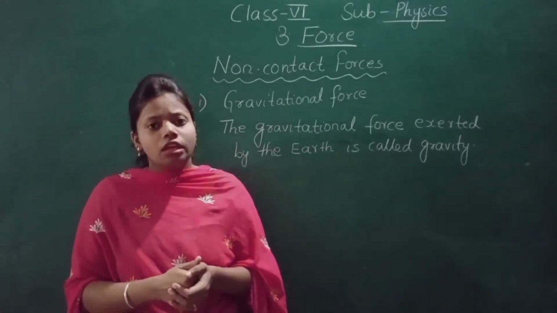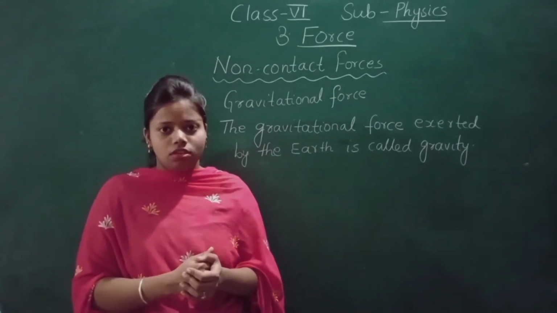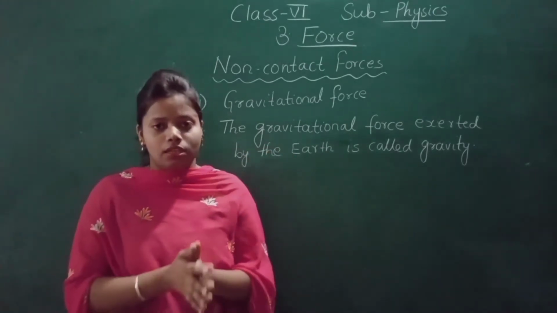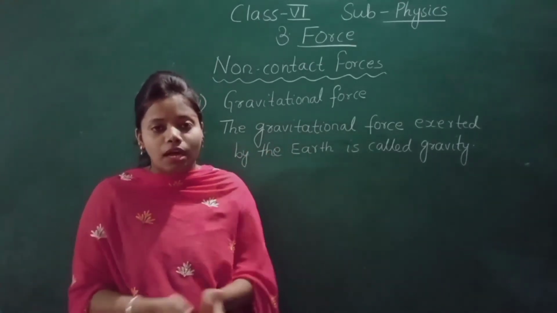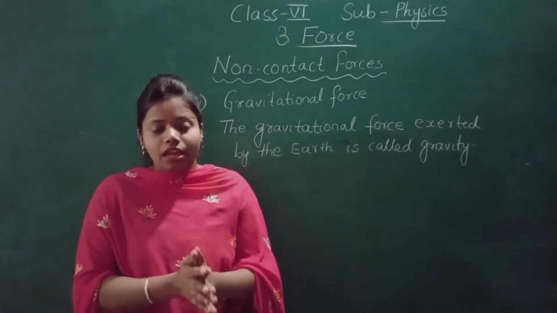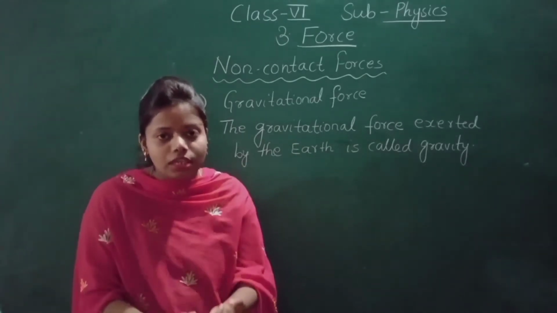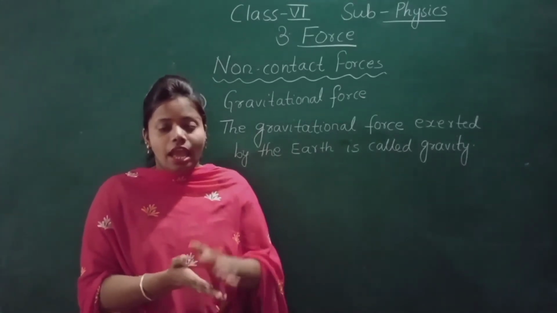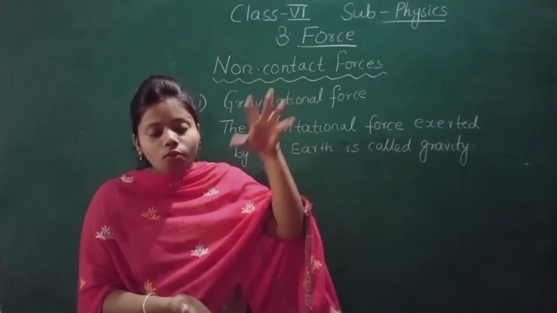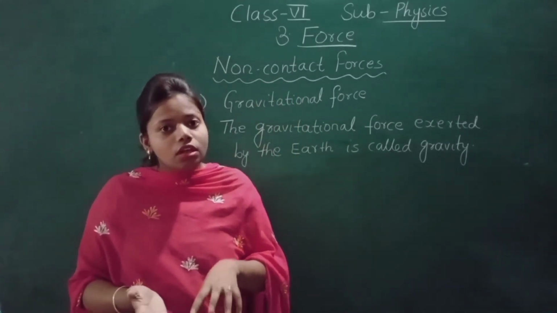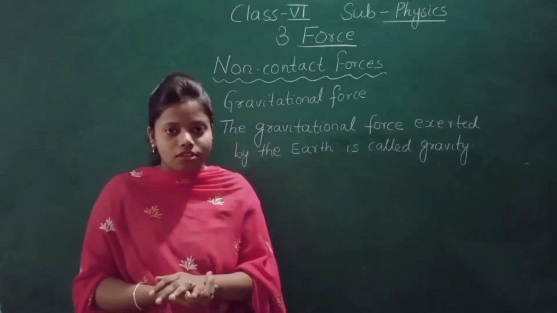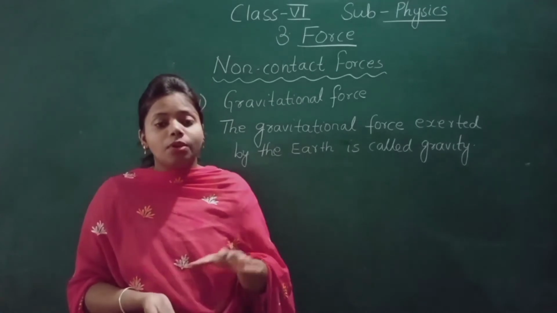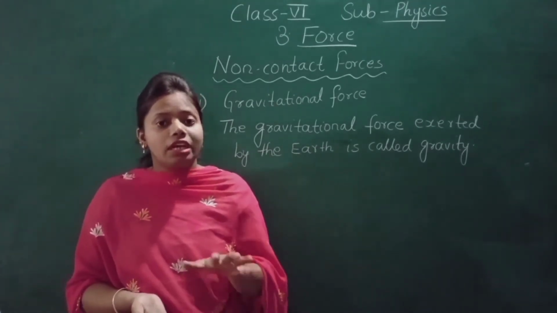Because of the gravitational force exerted by the earth. Earth is a huge mass, and it is attracting every object towards it. And you have seen that the ball was not in contact with the surface. But when I throw the ball up, it comes down. Why? Because of the gravitational force.